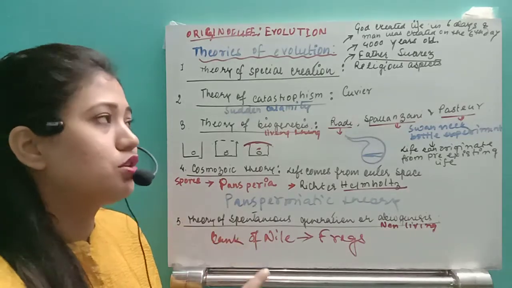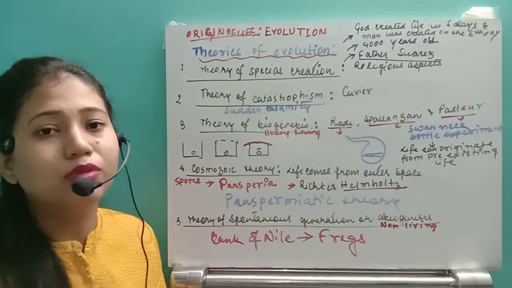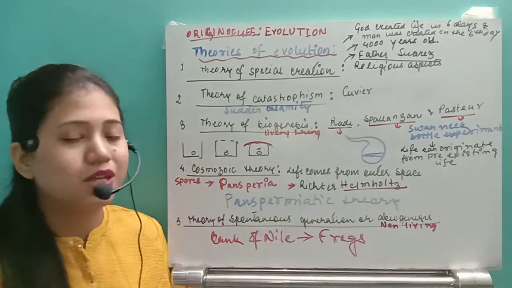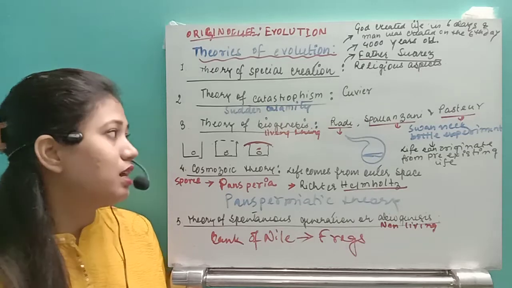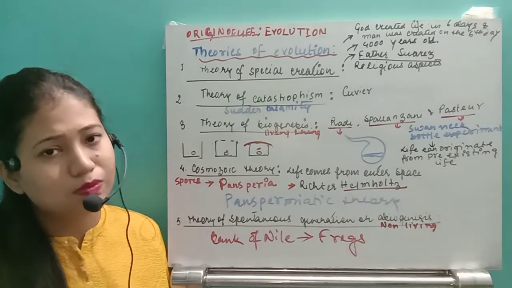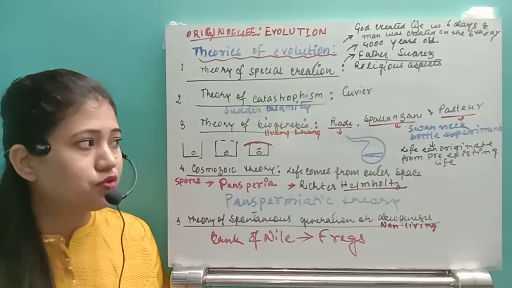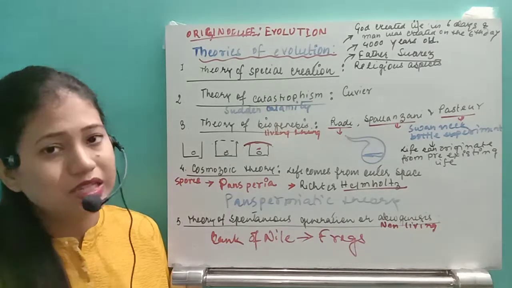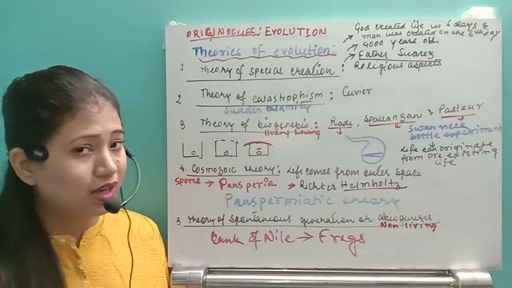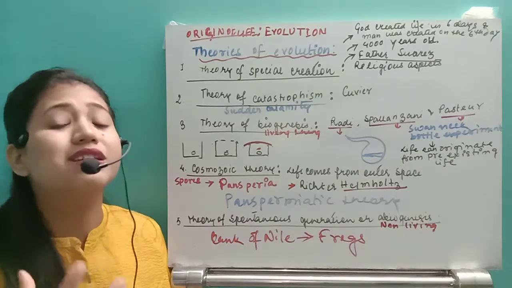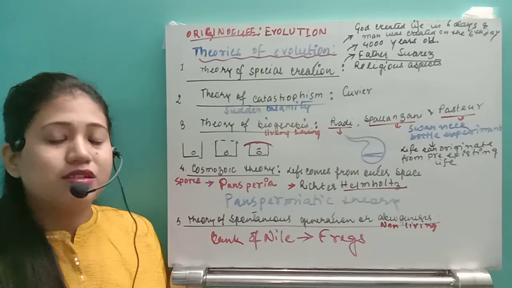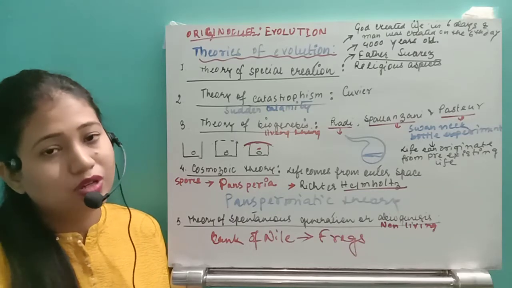But whatever theories we have seen, they were not able to satisfy scientific proof. None of the theories were based on experiments. Yes, the theory of biogenesis tried to give some experiments, but the experimental proof also did not completely prove that life originated from living things. From where did the living thing come? That was the question. So all of the theories were discarded due to the lack of any experimental proof.